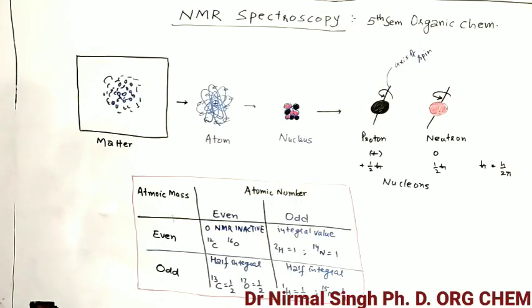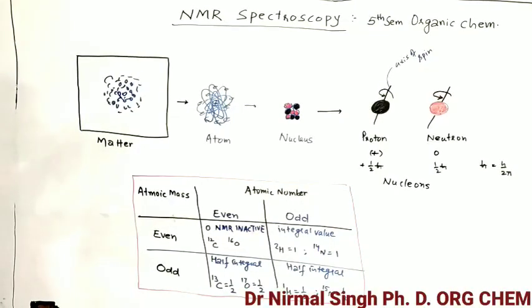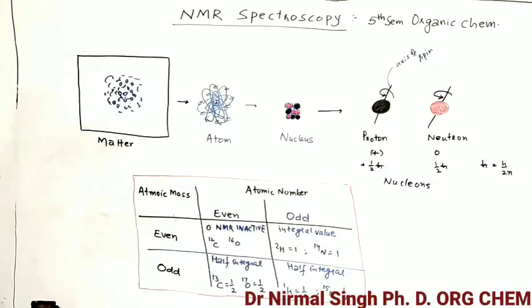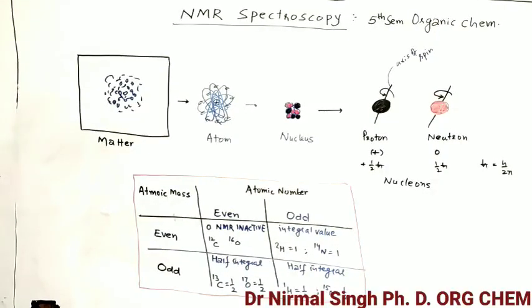Many elements in the periodic table have non-zero nuclear spin. Non-zero means not zero. It means these elements are NMR active. They interact with the radiation which we are using in NMR spectroscopy.